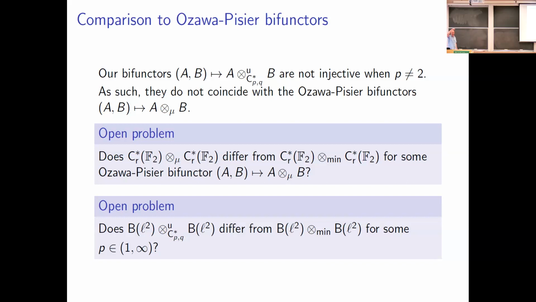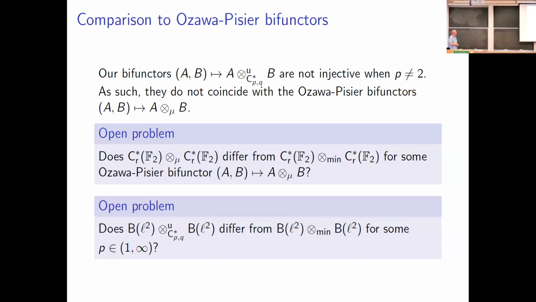You get a continuum of different C-star norms there. However, as far as I was able to tell from their paper, it's not known, when you take the reduced group C-star algebra of the free group on 2 generators against itself, whether their tensor products ever differ from the minimal one.